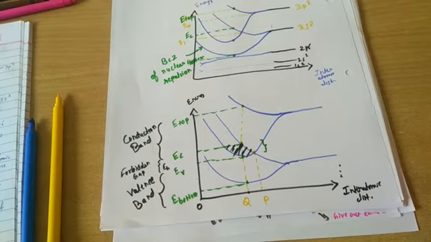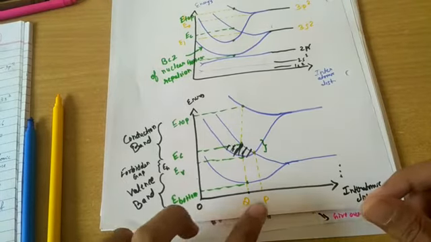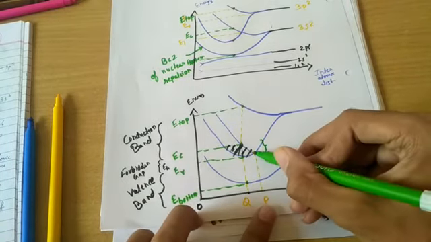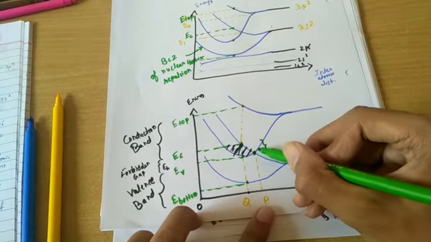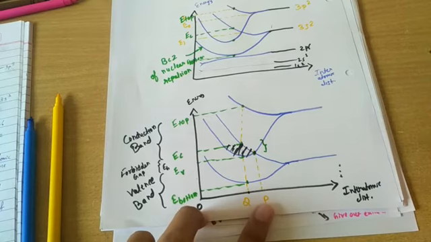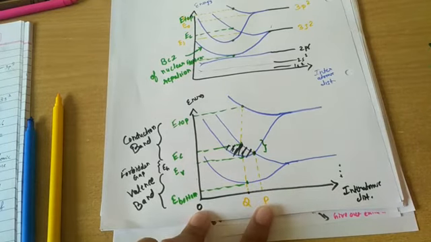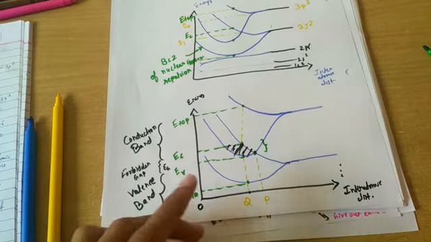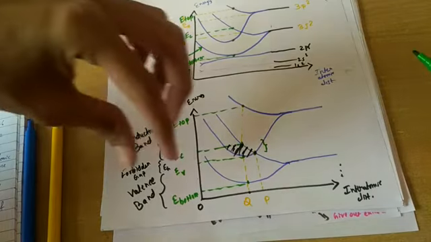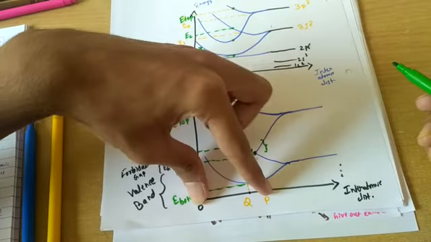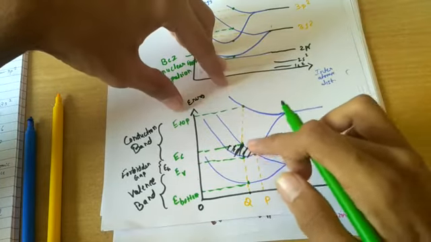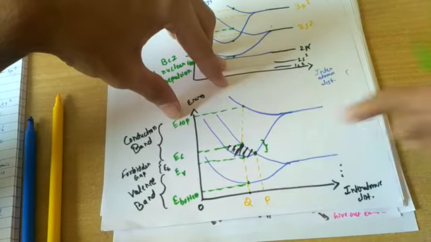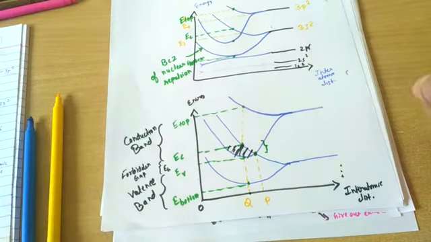Now what happens if this interatomic distance is OP? That is, P is the point over here. The EC and EV are overlapping over here. And we all know that when the overlapping happens, it is a metal. So if the interatomic distance is of the order of OP, then the crystal will behave like metal because the EC and EV over here are overlapping. Clear? So this belongs to metal.